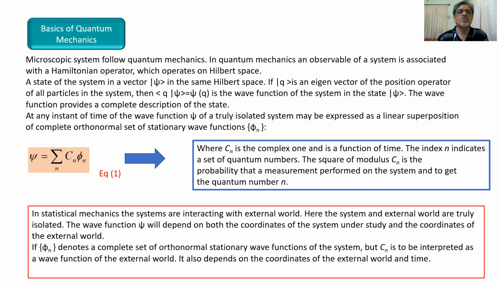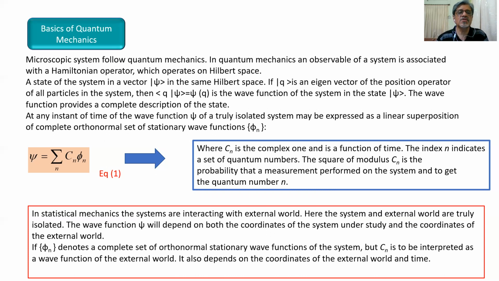Microscopic systems follow quantum mechanics. In quantum mechanics, an observable of a system is associated with a Hamiltonian operator, which operates on Hilbert space. So in quantum mechanics, we consider the Hamiltonian operator operating on the observable system in a Hilbert space. Now, in classical statistical mechanics, the Hamiltonian operates in a phase space. So here it operates in a Hilbert space.